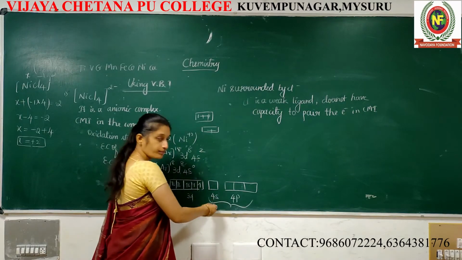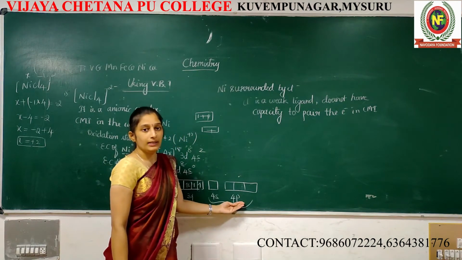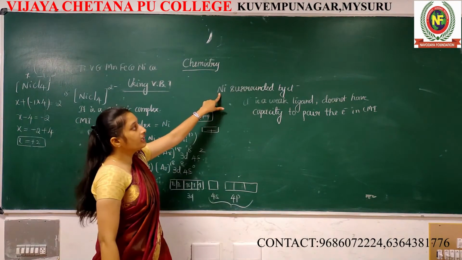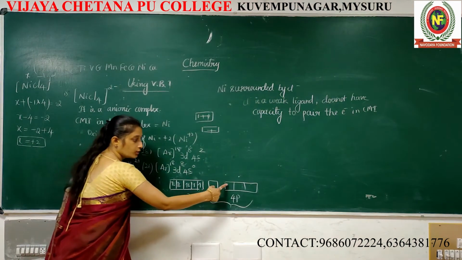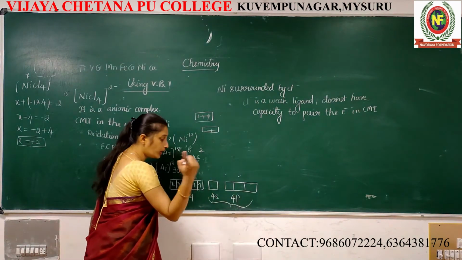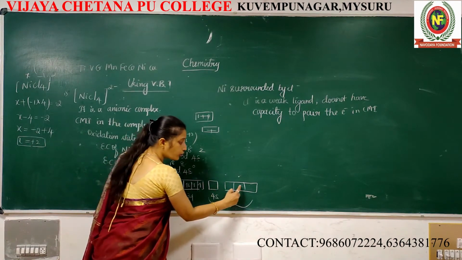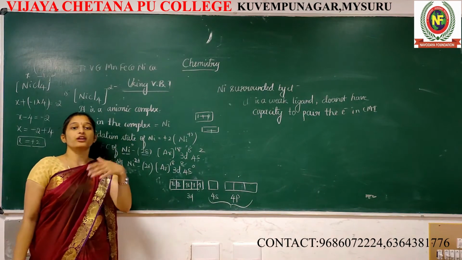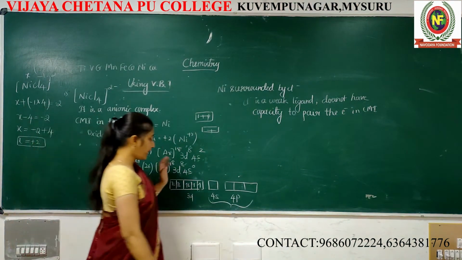See? Yes. Why am I selecting only one s and 3p? Because around the nickel, how many chlorides are surrounding? 4. See? 1, 2, 3, 4. Each chloride gives a pair of electrons. Like this, 4 chlorides give pairs of electrons to 4 boxes. That is the meaning.